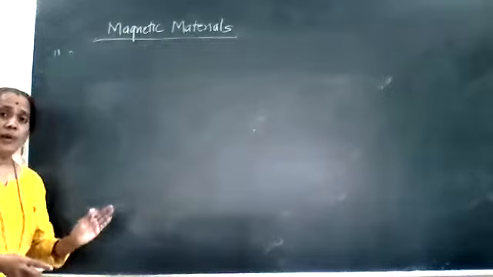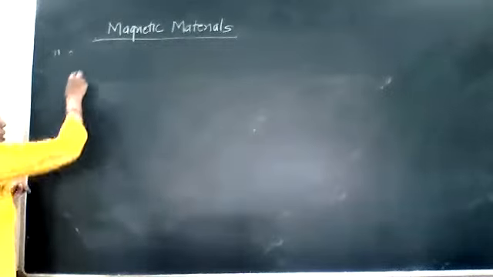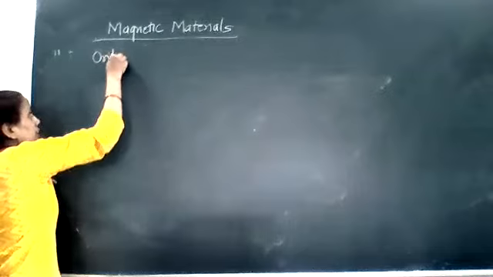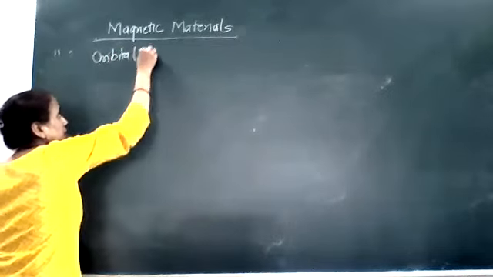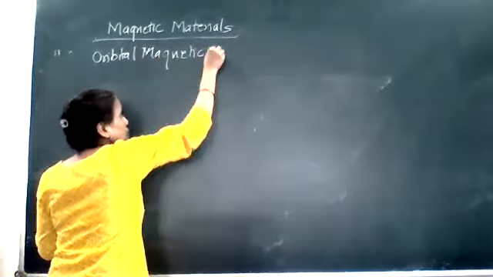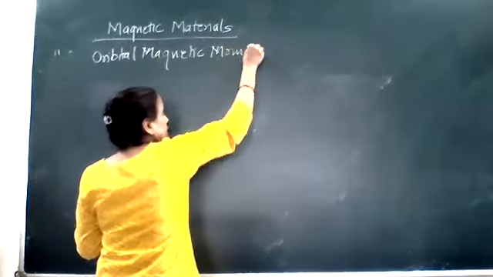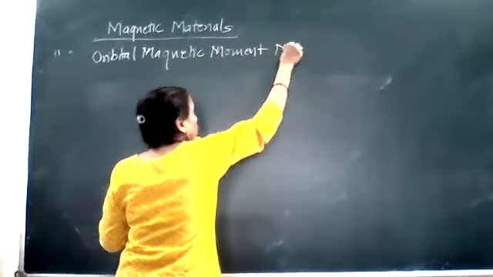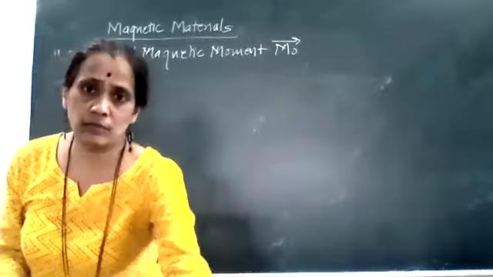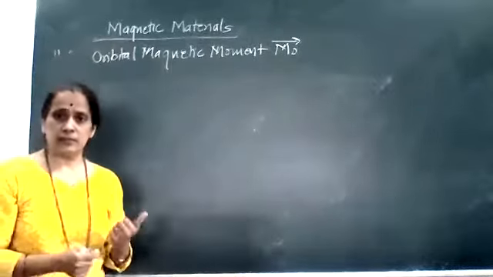Now, the magnetic moment associated with a revolving electron is what I want to find out: the orbital magnetic moment. So this orbital magnetic moment is nothing but the vector μ, which is associated with the revolving electron. So what is the derivation of that?